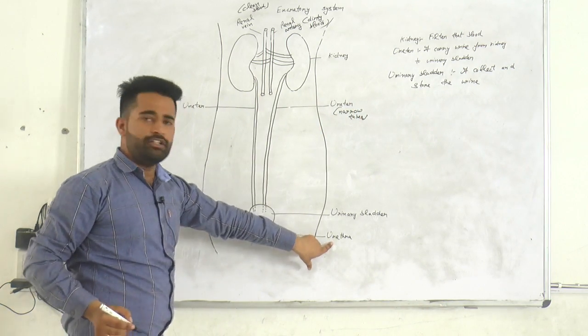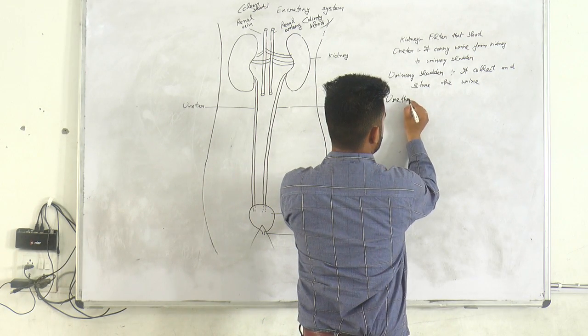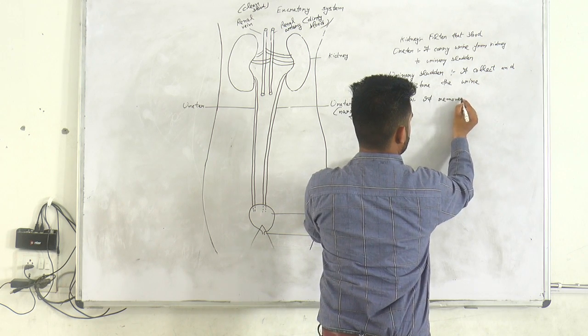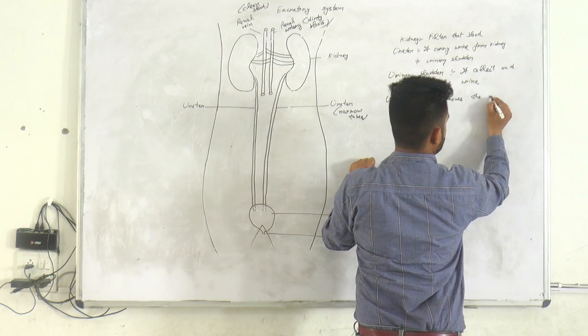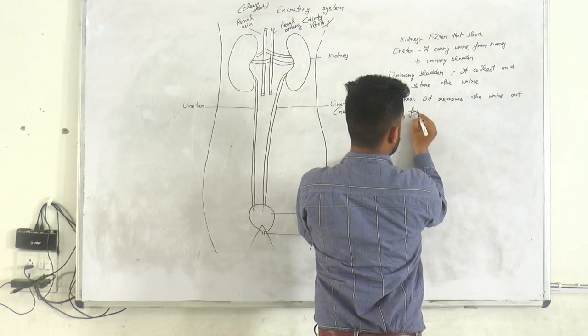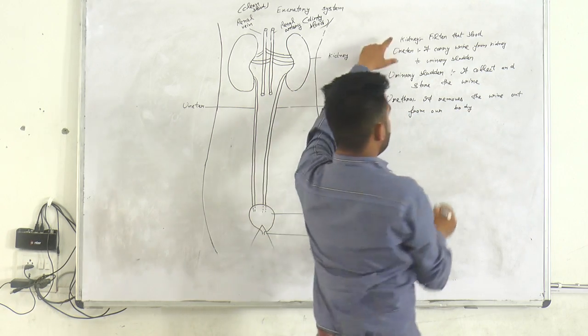Now the last one is the urethra. What is the function of the urethra? It removes the urine out from our body.